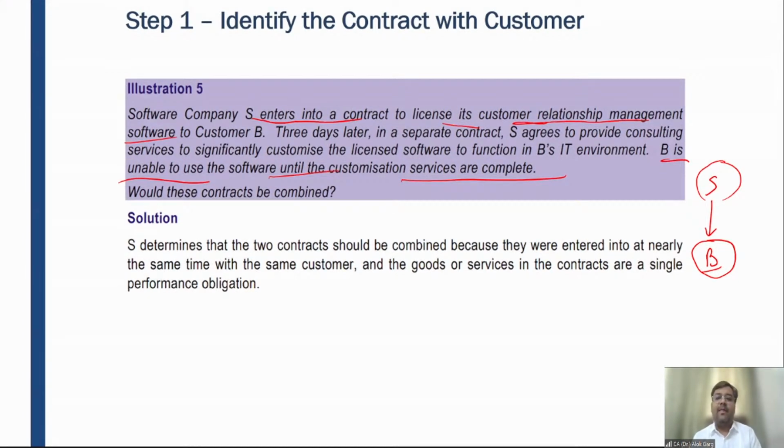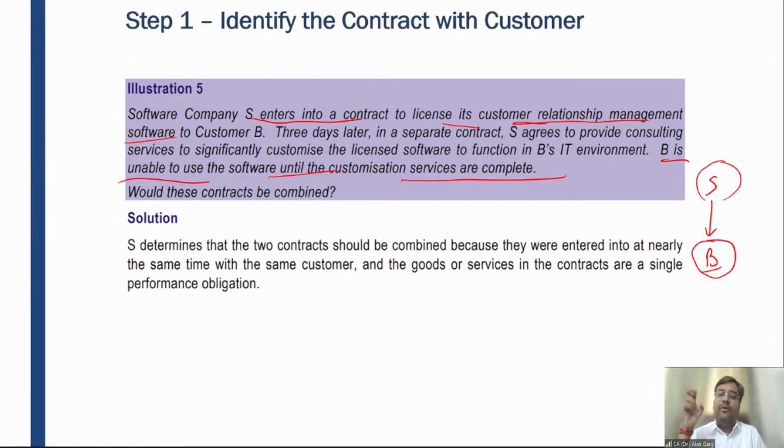So friends, I'm not saying that S is responsible for getting it ready for their environment. But the point is, S agrees to provide consultancy services. S is charging for that, right? Guys, don't get confused by the accounting and by the operations. I'm not saying that S is responsible for getting that software operating in B's IT environment. S is not responsible for that. That is why S is giving a consultancy and S is charging for that.